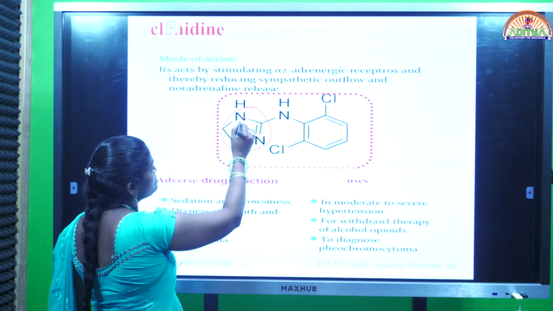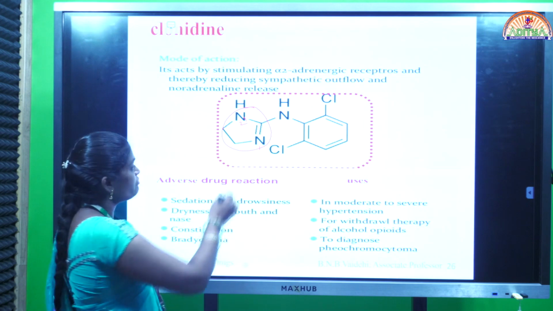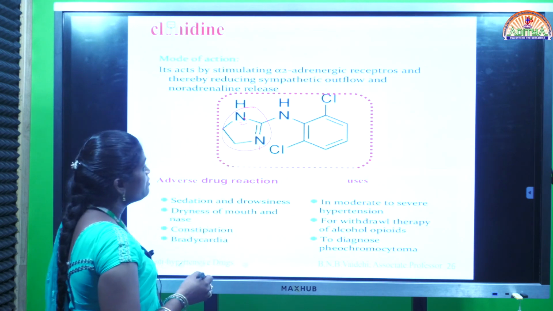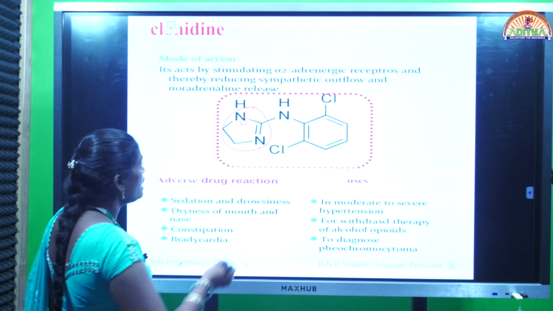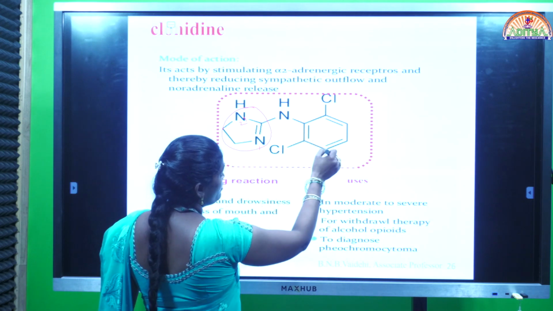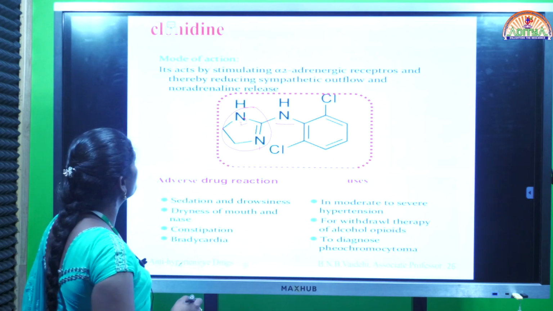This is 1 and this is 2. In imidazole structure 2 nitrogen atoms are present at first and third position, and they are present in a 5 member ring. Imidazole is the basic nucleus, and this imidazole is attached with another aromatic ring with the help of nitrogen. This is the structure of clonidine.